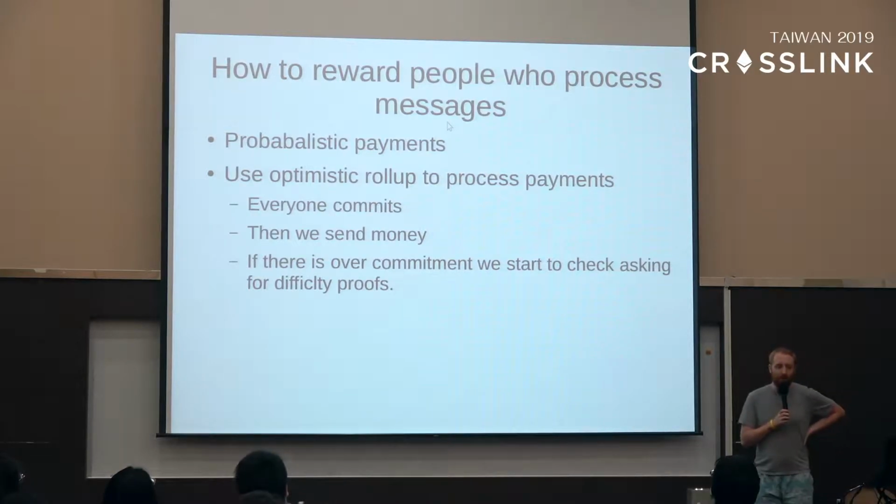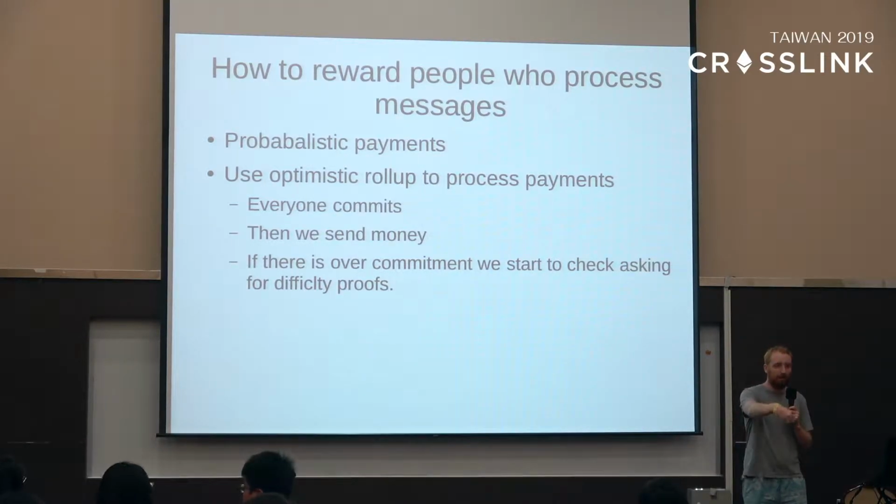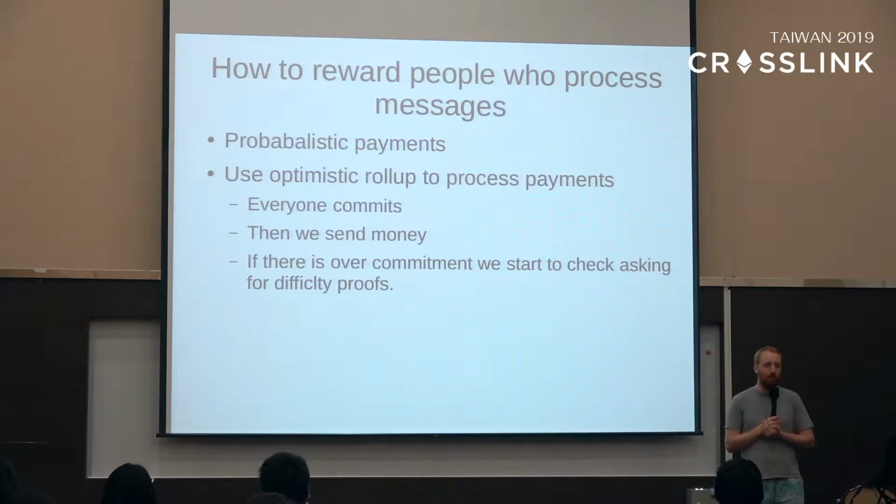Okay, so everything works well so far. But one thing that would be nice would be to receive payments for processing messages. Because if I'm part of the network and I'm sending people's messages for them, I want to be able to receive a payment for this. So basically, every time someone sends a message, they also say this message was for this person, and they're to be paid for sending this message. Then afterwards we can do something called probabilistic payments.